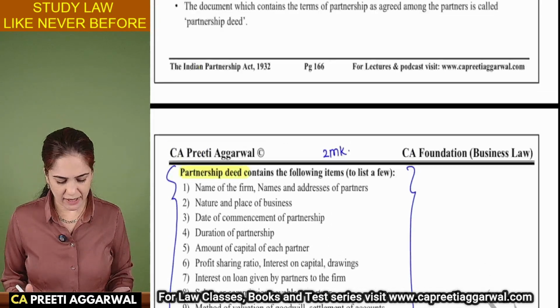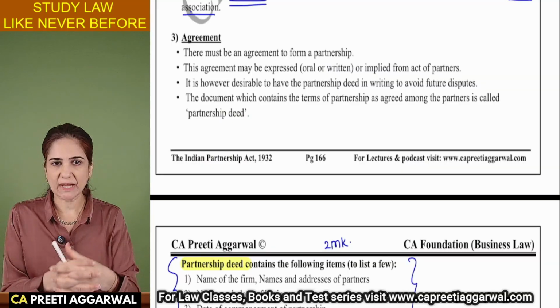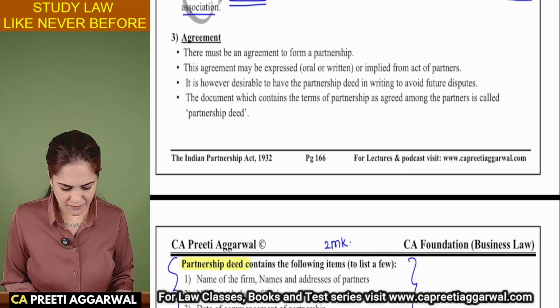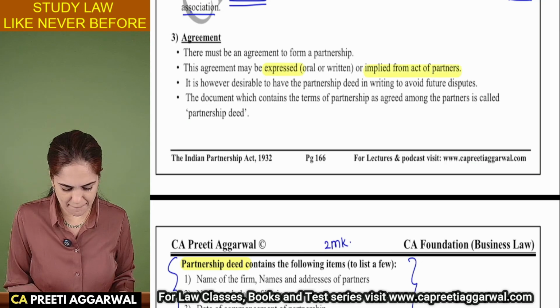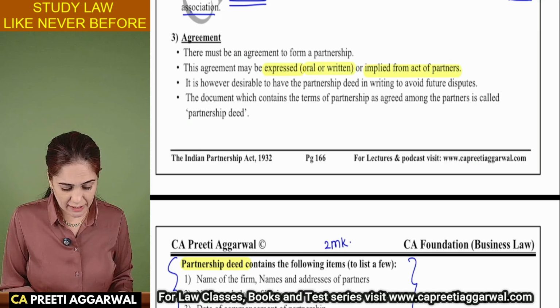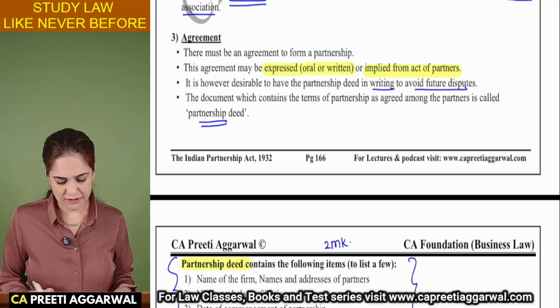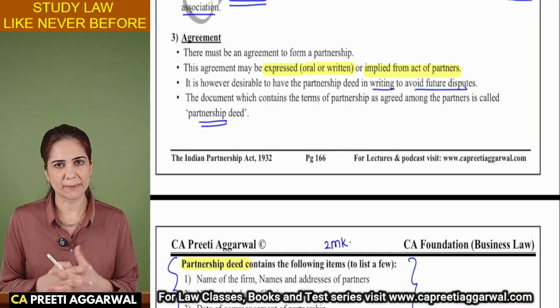Yes, you can write that partnership is the result of an agreement. This agreement may be either oral or in writing. It may be expressed or it may be implied. It is, however, desirable that it should be in writing in order to avoid disputes. The document which defines these terms is known as the partnership deed.